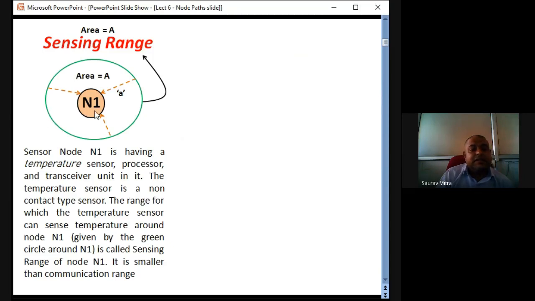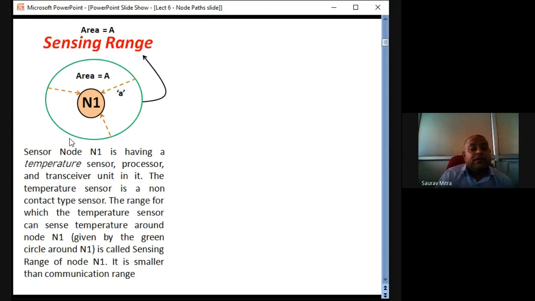What is written? Sensor node N1 is having a temperature sensor. It can be any sensor. Okay, processor and transceiver. Transceiver is nothing but transmitter and receiver. That can be a communication module. So every sensor node, from now onwards, whatever we'll be talking about, will be having a transmitter and receiver. Now that transmitter and receiver might be using different communication techniques. It can be using Wi-Fi, RF, LoRa, Zigbee or IR, or maybe Bluetooth or something. So that we will see later on.